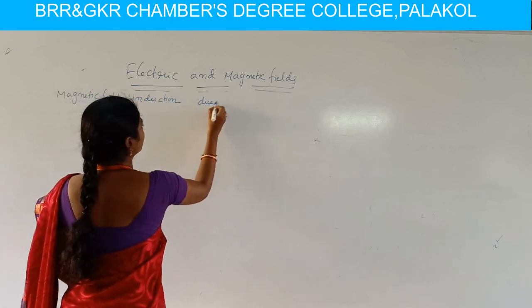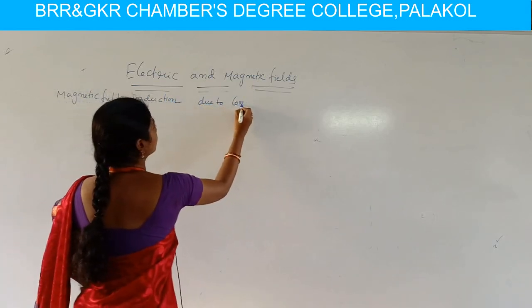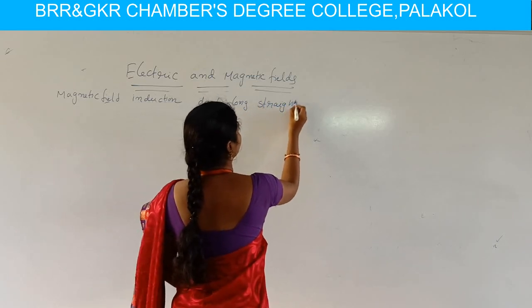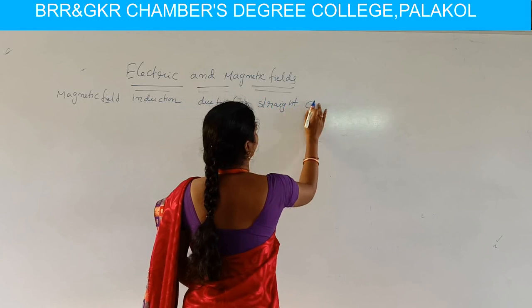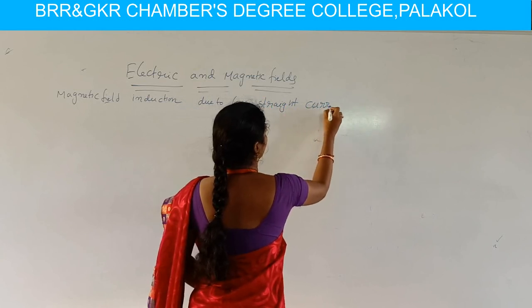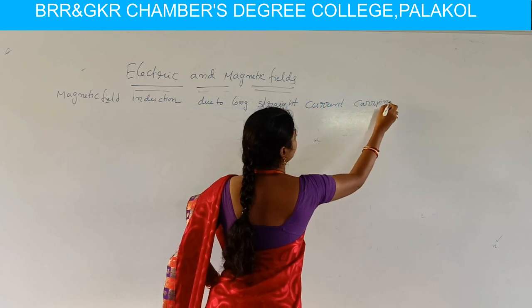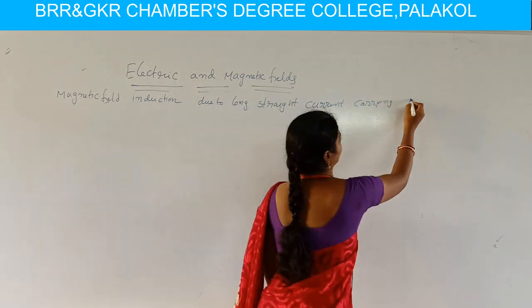due to a long straight current carrying conductor.